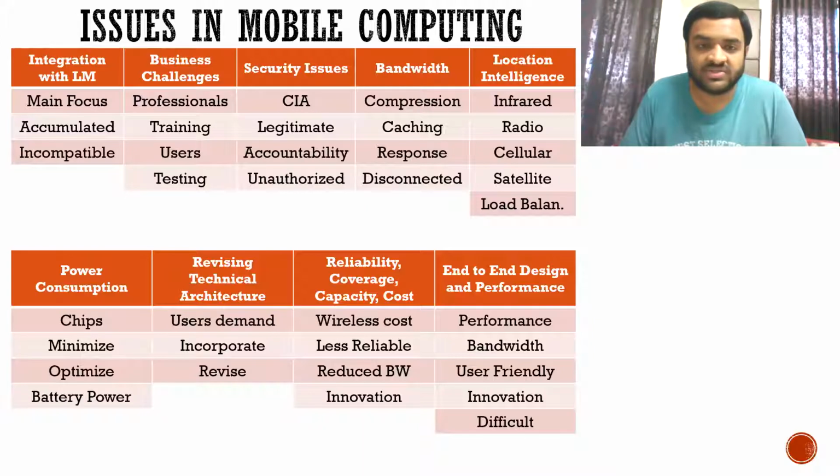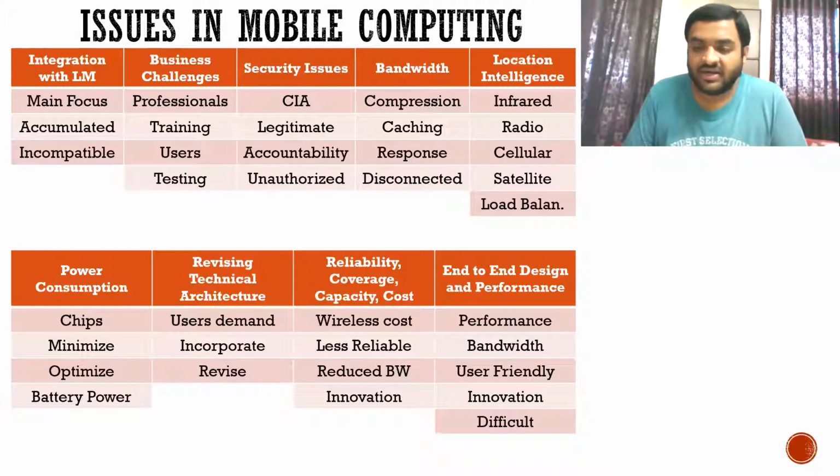Now let's see what are the issues in relation to mobile computing. These are similar to pertinent issues in cloud computing. First one is integration with legacy mainframe. Now you are working on your mobile phones. This mobile phone needs to be connected to the server. Sometimes these mobile phones are not compatible with the servers.